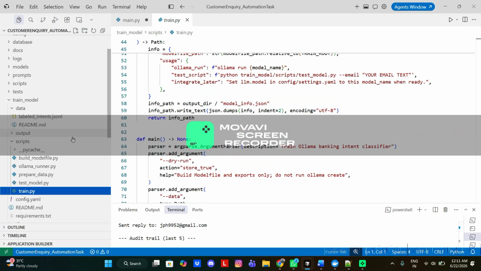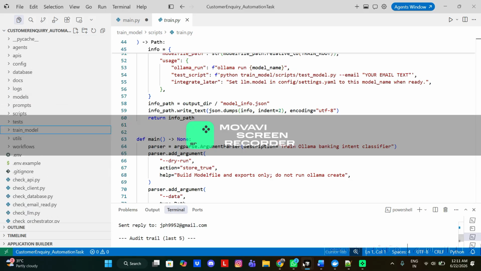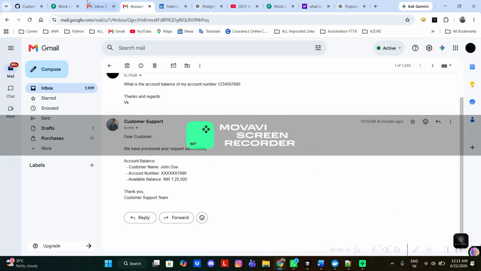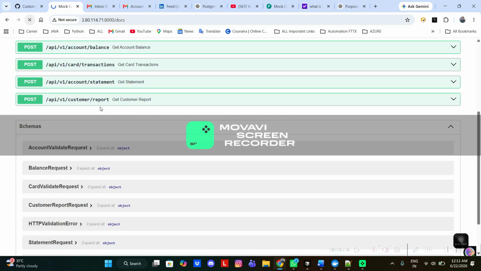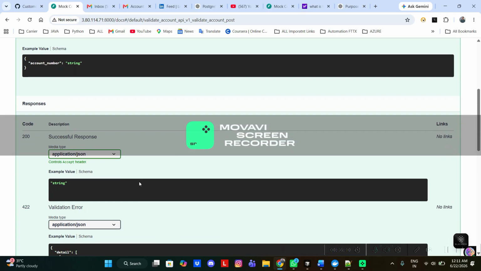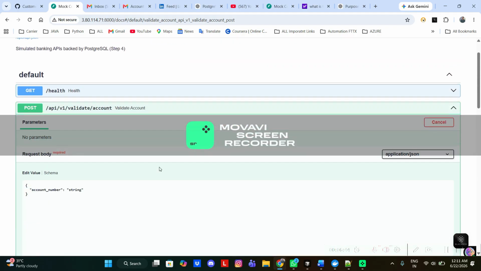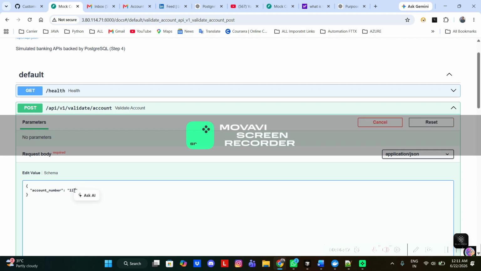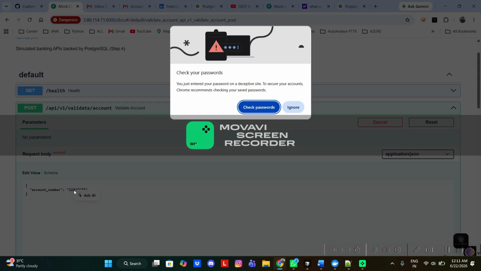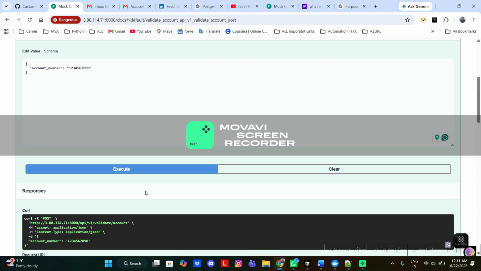I have also hosted the same thing on AWS, so the backend APIs are currently running on this server. Here are the APIs running on Swagger, and you can check here the account balance of customers as well.